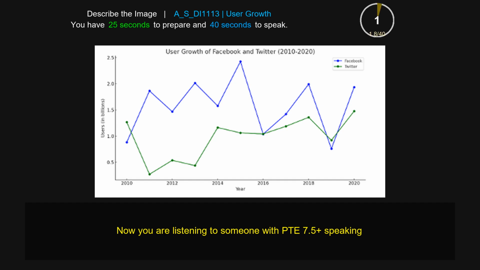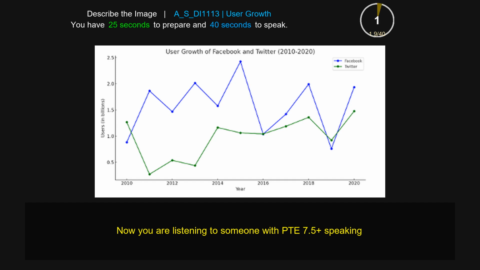The line graph gives information about user growth of Facebook and Twitter in 2010 and 2020. The axis represents the information about users in millions, 5 millions to 2.5 millions, and the other axis represents the information about years 2010 and 2020. And there are two categories, Facebook and Twitter. The highest position in 2014-2016 is in Facebook, which is covered by 2.5 billions, and the lowest position in 2010-2012 is covered by 5 millions in Twitter. Overall, the line graph is very informative and gives me information about Facebook and Twitter.